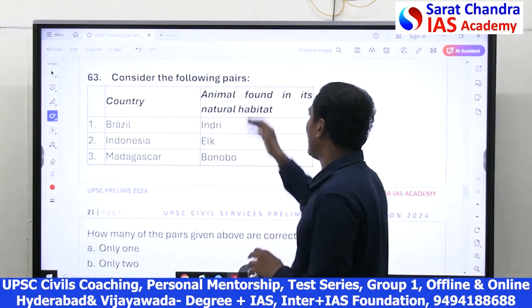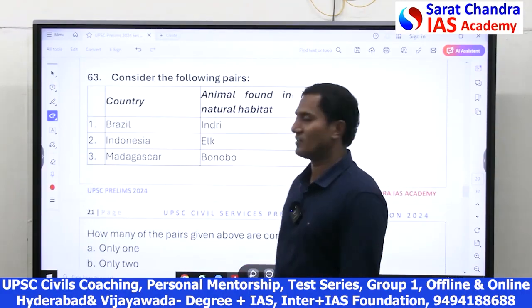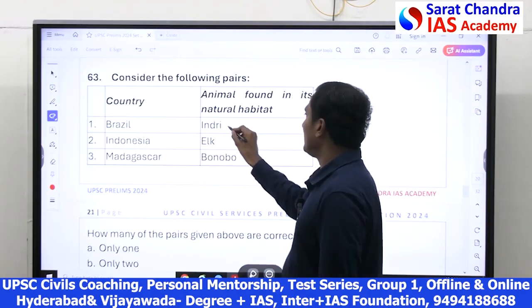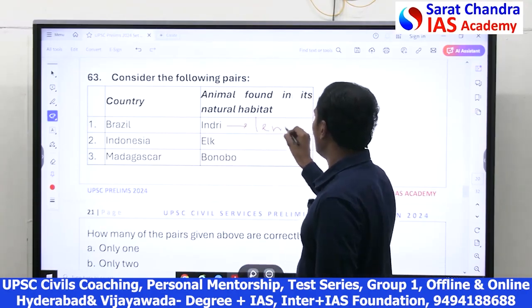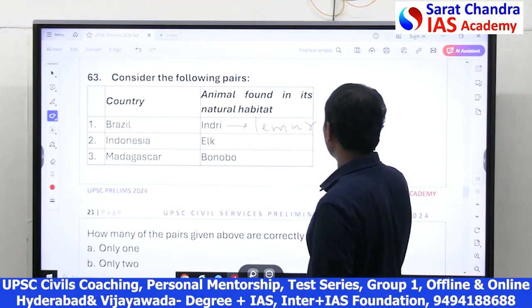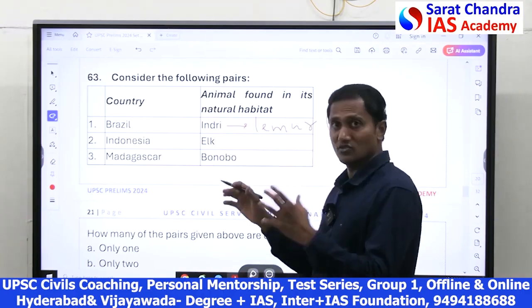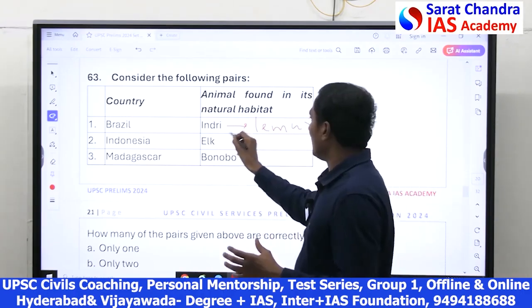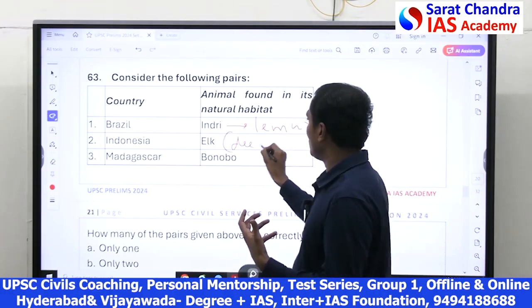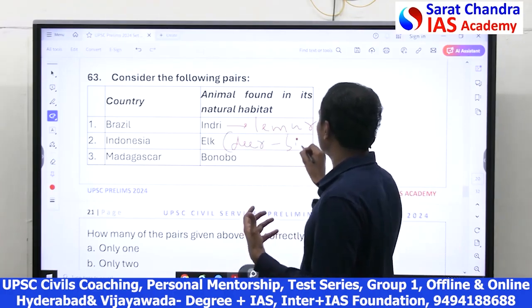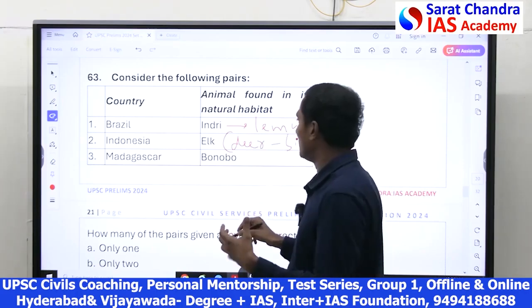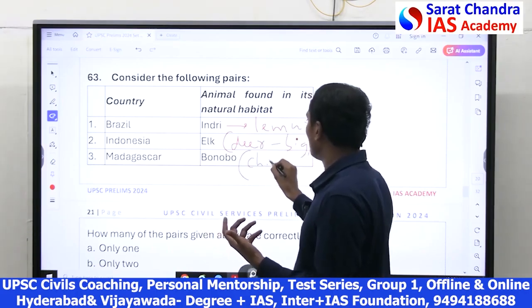Friends, here they gave the animals and which country they are native to. See, Indri is one kind of lemur, but it's a very big lemur. Among all the lemurs, it's a very big lemur, the Indri. Elk is a kind of deer, a very big sized deer, belonging to the deer family. And bonobo is a chimpanzee.